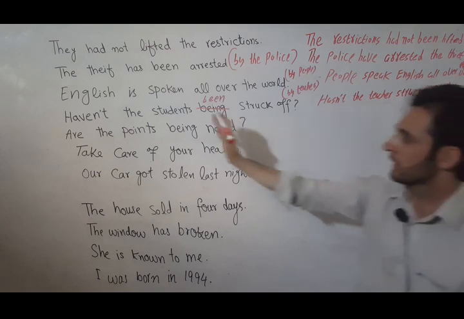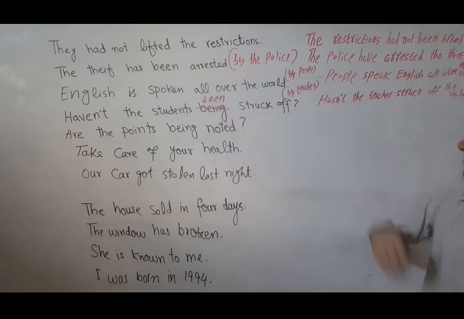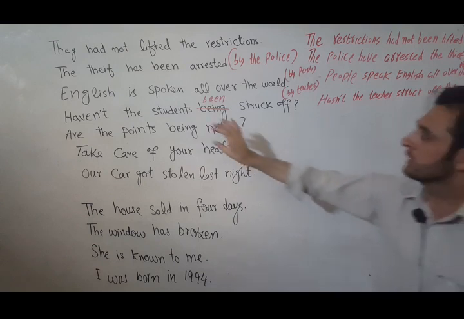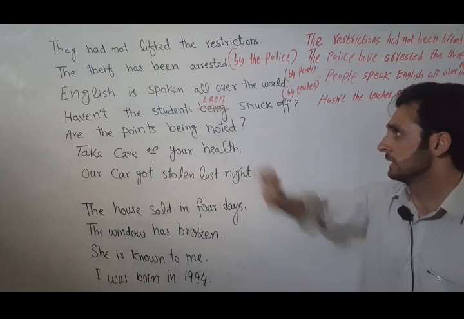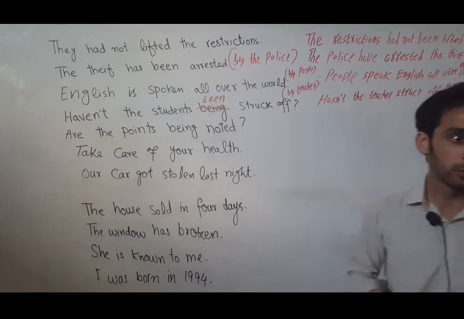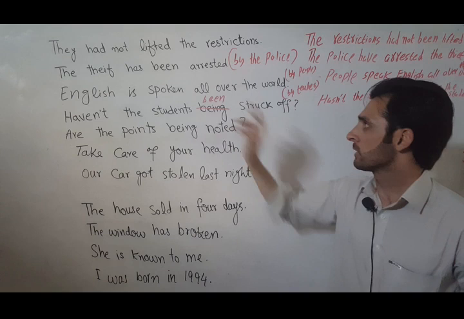This example is a bit technical. Let me discuss it again. Haven't the students been struck off? This is not being, this is been, because after have we always use been, which is third form of verb.